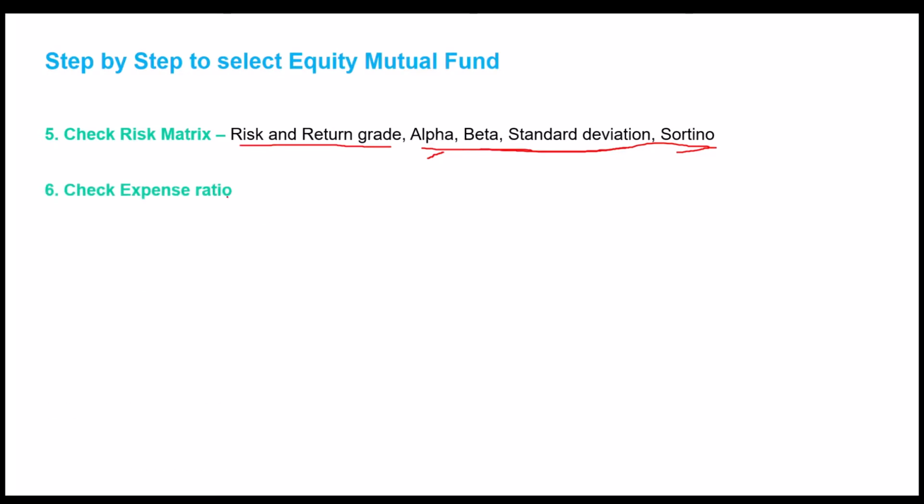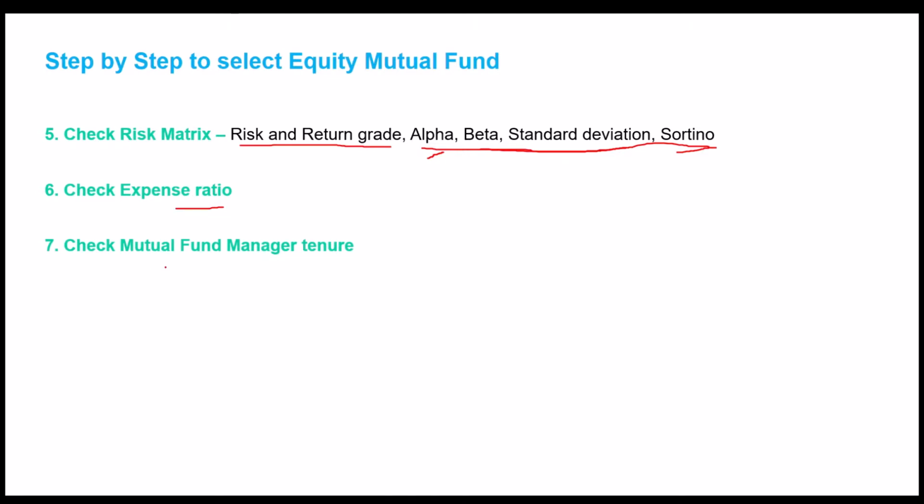The next step is to check the expense ratio. A lower expense ratio is always preferable because expense ratio is deducted from the returns, and a higher expense ratio means that you'll be able to get only lower returns because that amount will be deducted.